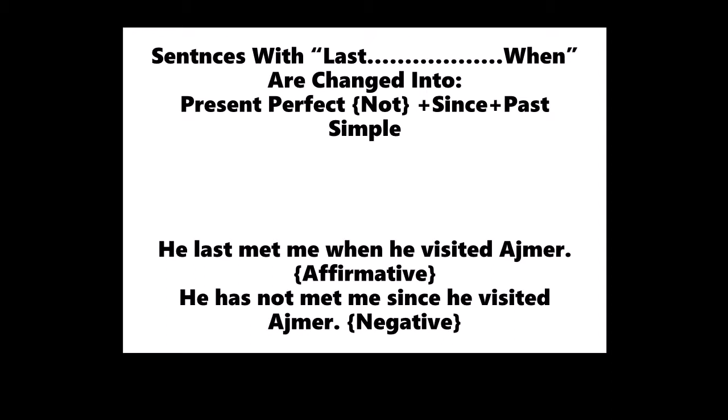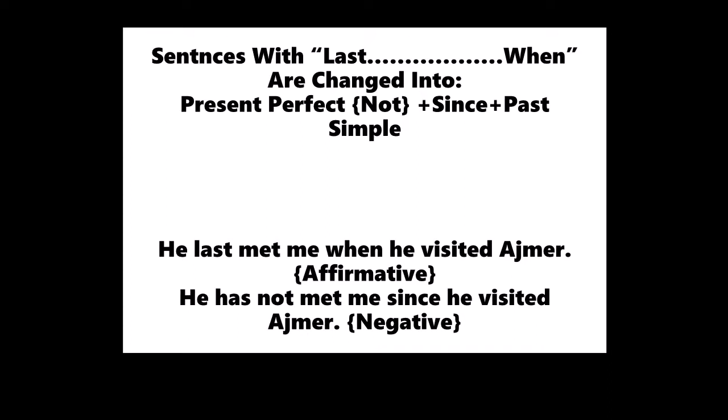And if any sentence is carrying last when, that sentence will be changed using present perfect. Present perfect will be used in a negative sense, and after that there will be since, and then there will be past simple, because last and when indicate two time phrases. While converting these two phrases, the phrase before since has to be converted into present perfect with negative sense, and the phrase after since will be framed with past simple.